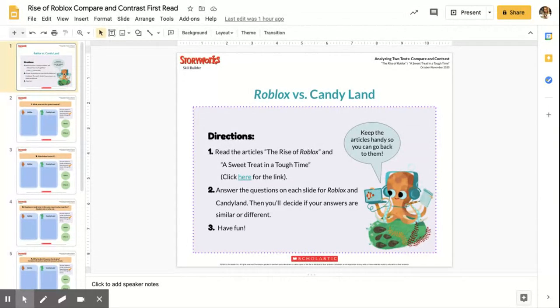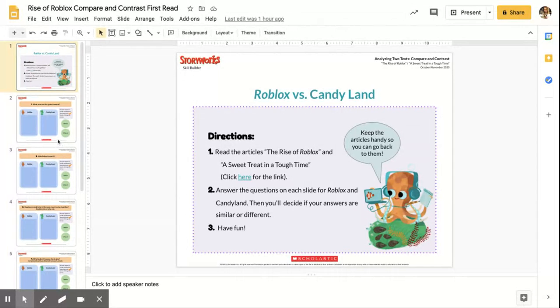And then at the end of the week, we're going to learn how to actually do an open response in which we compare passages in an ACT Aspire type format. So when you open this assignment, you're going to click here. It's going to take you to the passage, or I'll also have it linked on your Google Classroom. You'll use our class code to get in, and you're going to read the article. What I suggest you do is that you have the article open and this open at the same time so that you are able to answer questions as you go.